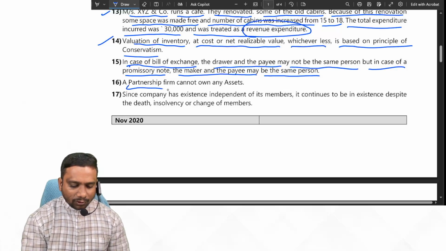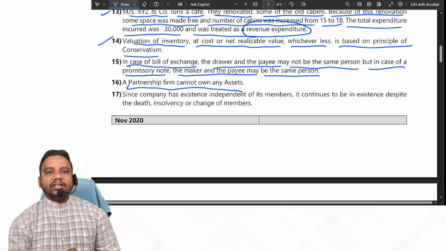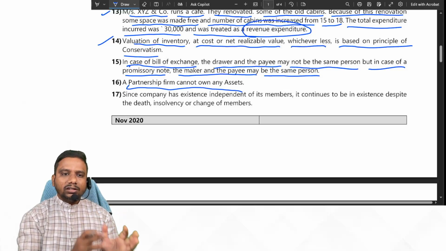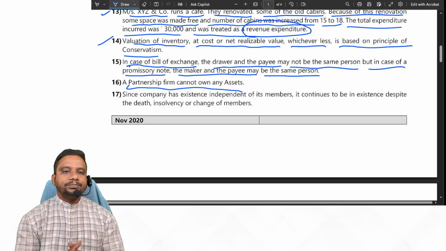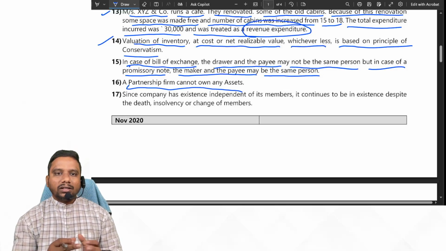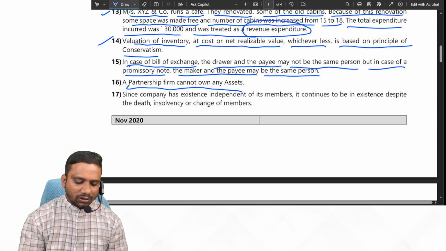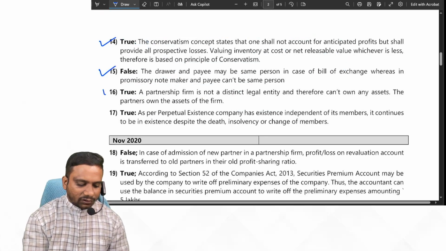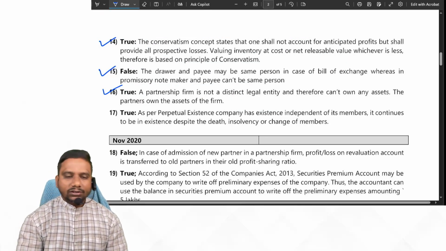Next one. A partnership firm cannot own any asset. Yes, in a partnership firm, the partners and firm are both the same. A company can own any asset. So a partnership firm cannot own any asset, because the assets of the partnership belong to the partners. So the given statement is true. Yes or no, students?